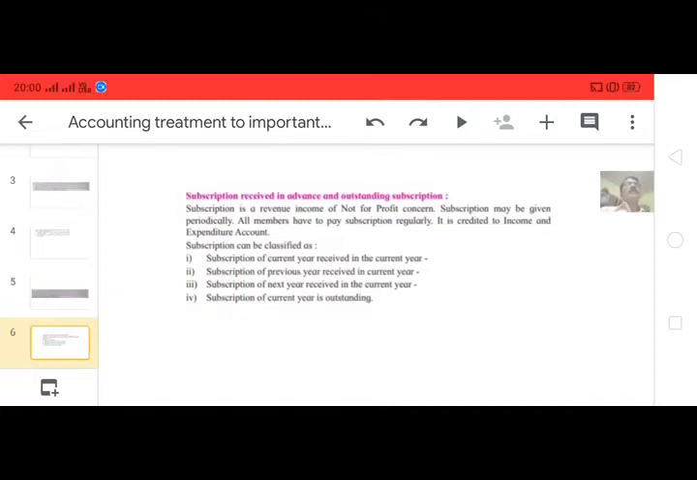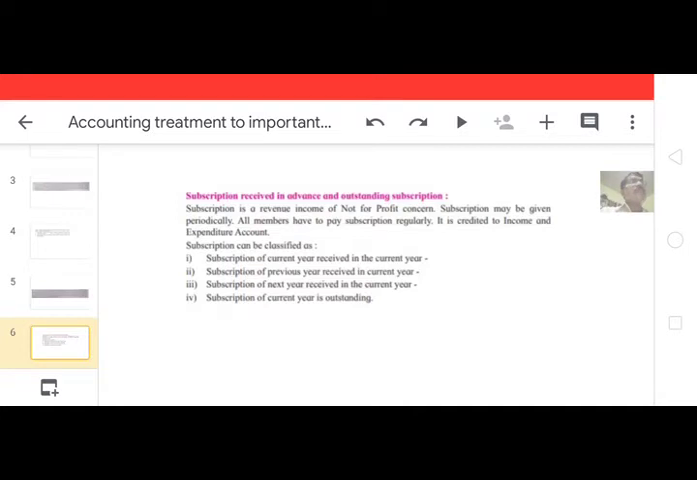Subscription is a revenue income of not-for-profit concern. Subscription may be given periodically. All members have to pay subscription regularly. So it is a regular income, of recurring nature. So it is credited to income and expenditure account.